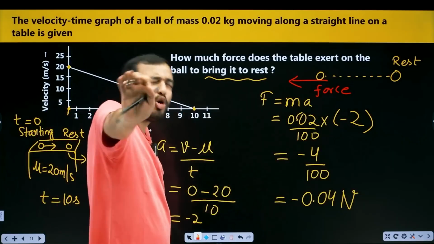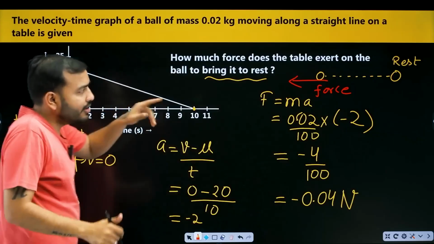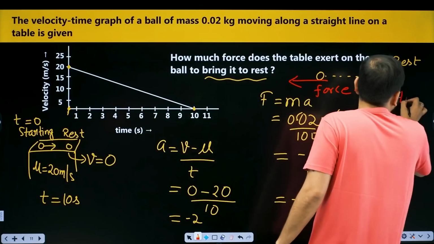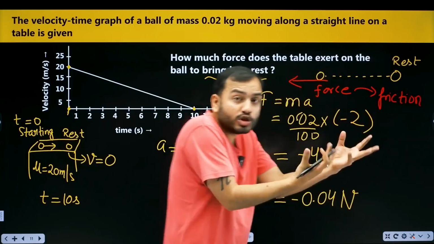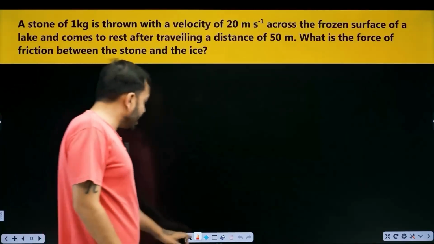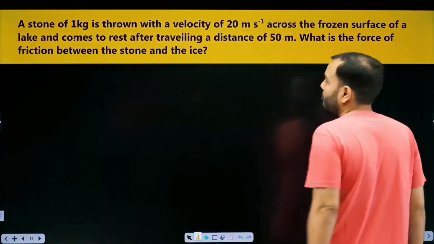Not in much detail; friction will be taught to you a little later. That was all. If they ask in the exam which force this is, you will say friction force. Which force did the table exert? The friction force. Chaliye, you got the value. The next question is a slightly better question. Let's see who can do it.